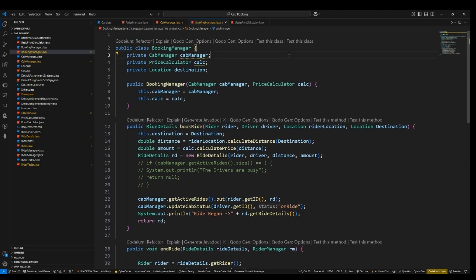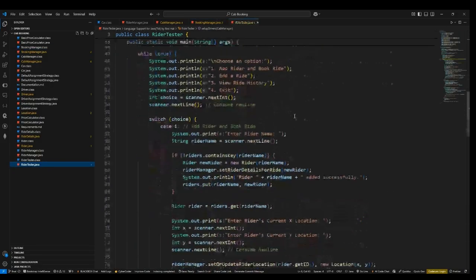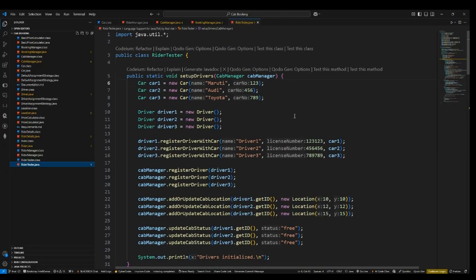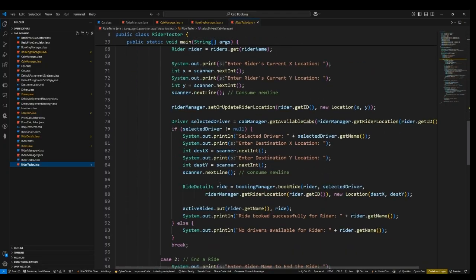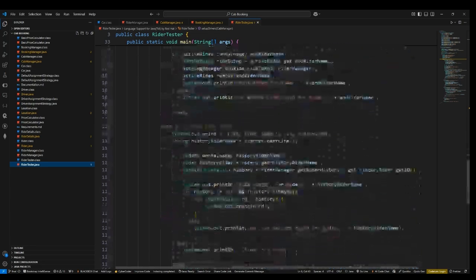My friend will tell you the later aspects, how the code works. The rider tester is a large class which consists of all the information. He'll tell you about this, how it works, and he'll show the output and the test cases.